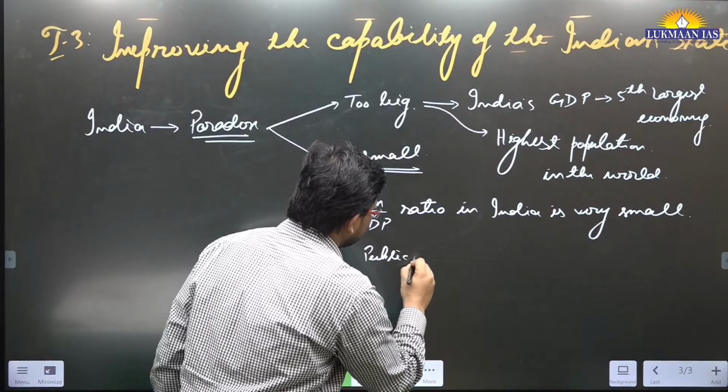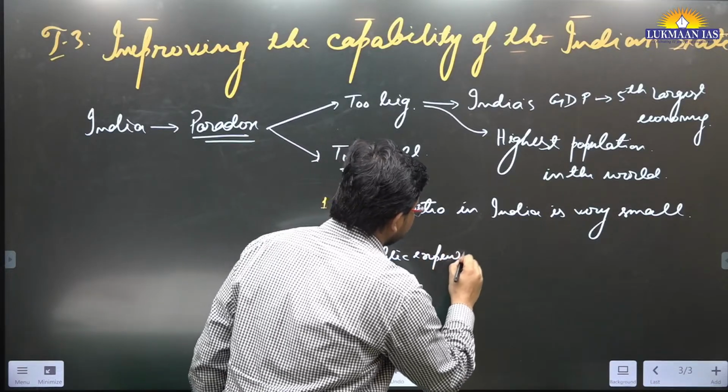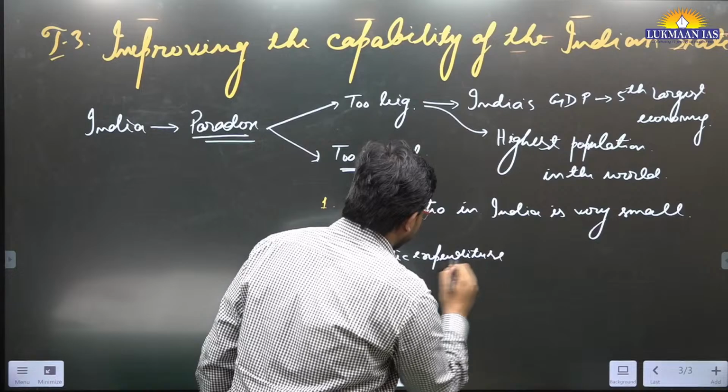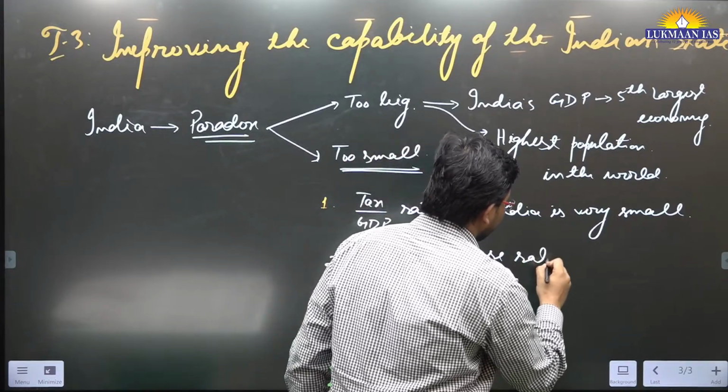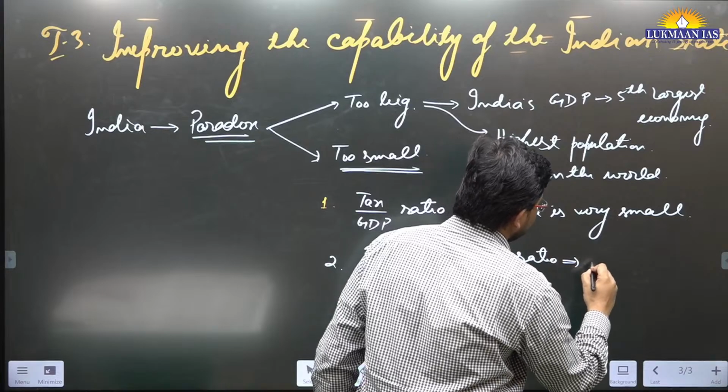The public expenditure to GDP ratio in India is also very small.